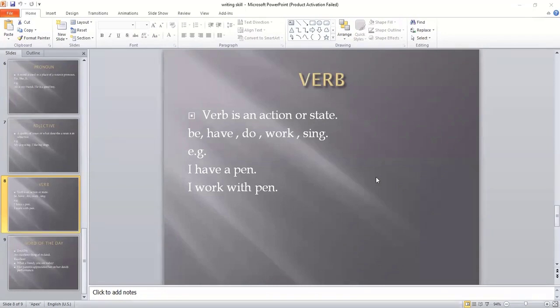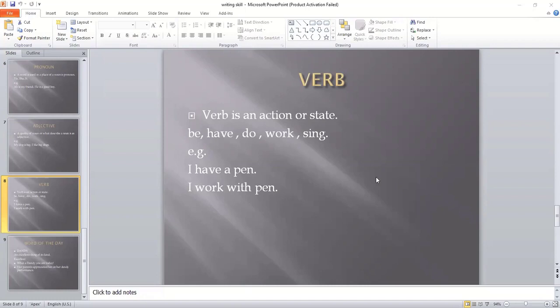Okay, just write two sentences. I'm going to ask the difference between these two sentences. One is "I have a pen", and the next is "I work with the pen". I'm going to ask you the difference between these two sentences: "I have a pen" and "I work with a pen".